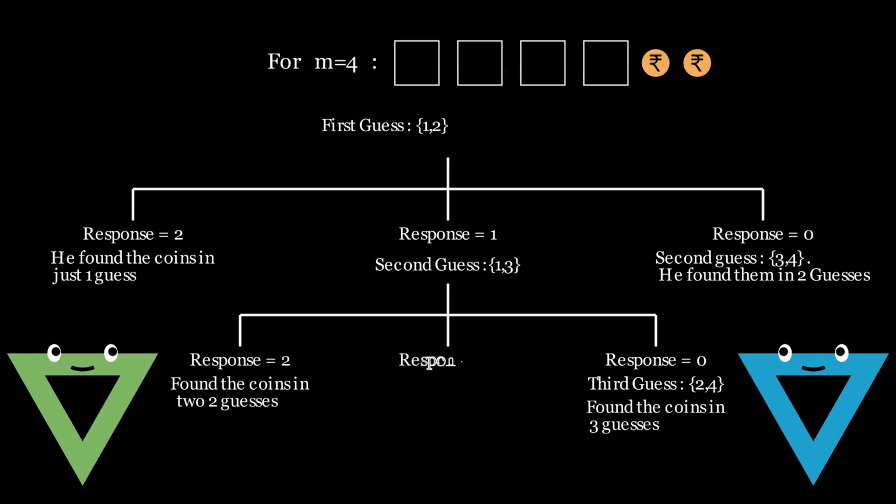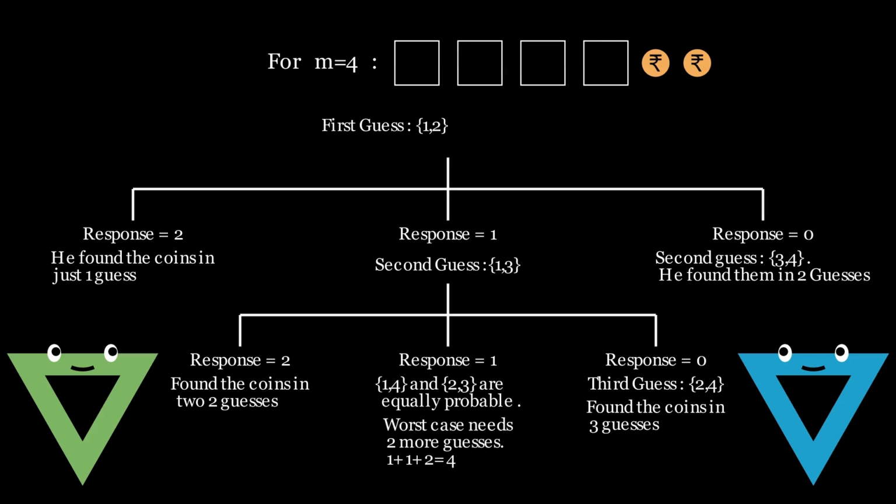Otherwise, the response is 1. Now, depending on whether box 1 has a coin or not, the winning guess is either box 1 and box 4 or box 2 and box 3. As we don't really know whether box 1 contains a coin or not, in the worst case, at most two more guesses are required. Thus, 4 guesses are enough always, and exactly 4 are required in the worst case. So, n of 4 is 4.